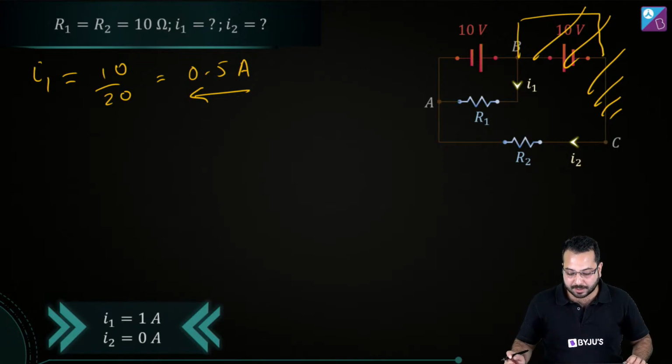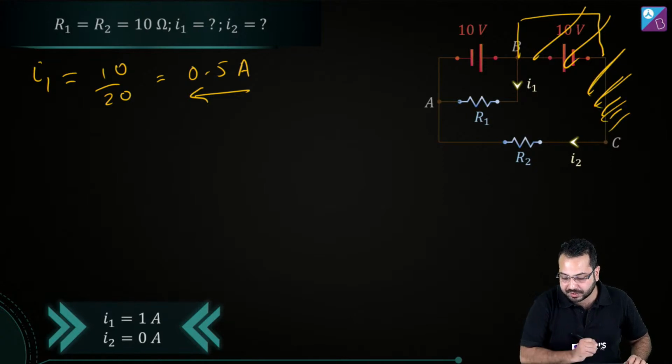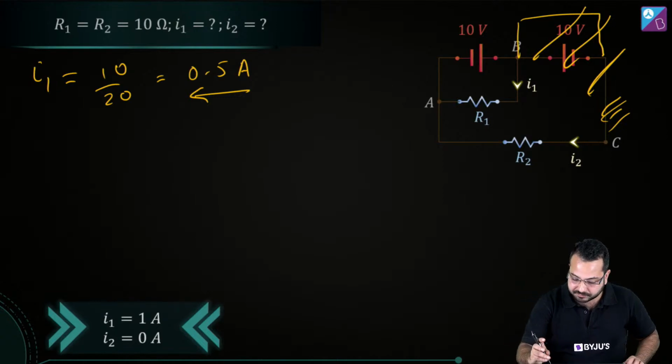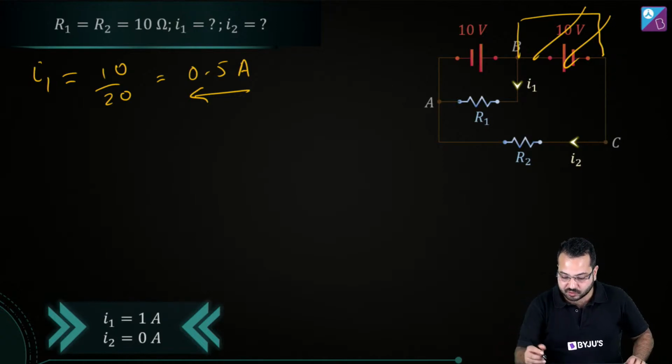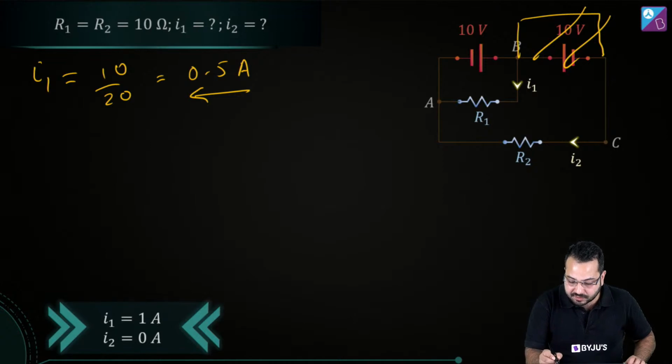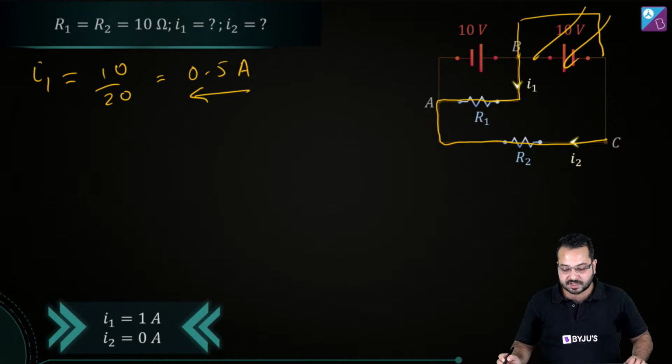So basically what happens? If I throw this battery out of the circuit, then what are we left with? We are left with the same thing. We are left with this loop over here. Is that right?